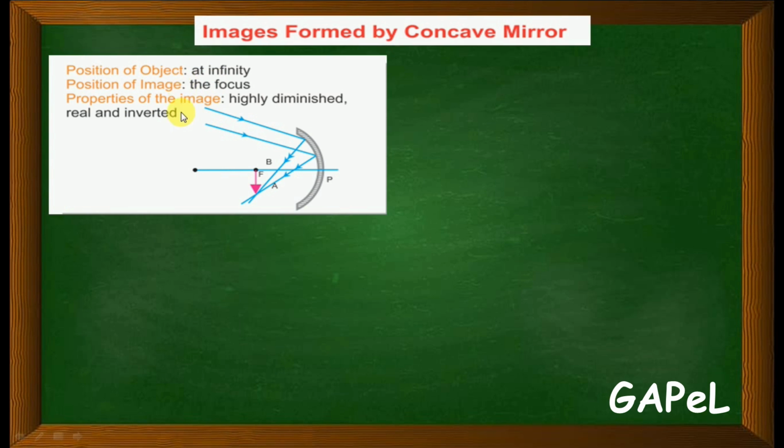an object at infinity. So infinity means somewhere here outside. Okay, so from there what will happen, the incident rays will hit the surface and it will reflect back, and both these reflecting rays will meet at one particular point, and where the image will be formed. The image will be formed at the focus, exactly at the focus your image will be formed when the object